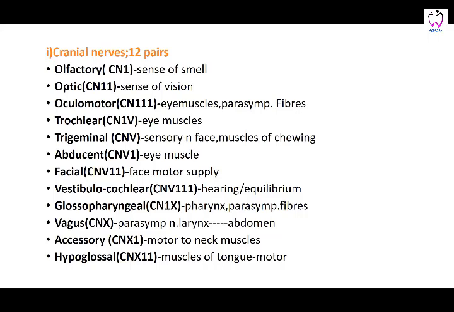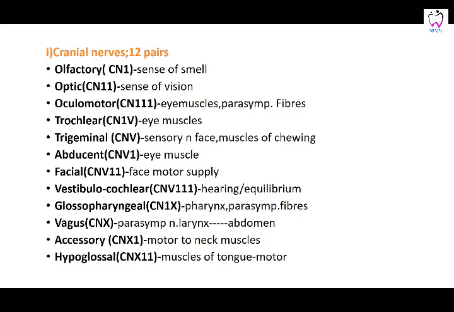Facial nerve, this is the motor nerve. This facial nerve is basically concerned with the muscles of expression. It also gives fibers to the different organs, and it also carries certain parasympathetic fibers. Then you have vestibulocochlear, where vestibulo is concerned with equilibrium, and cochlear is concerned with hearing. Glossopharyngeal is with the pharynx, and it also has parasympathetic fibers.